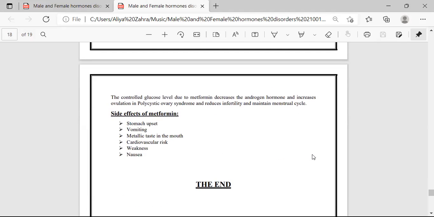The controlled glucose level due to metformin decreases the androgen hormone and increases ovulation in polycystic ovary syndrome, and reduces infertility and maintains the menstrual cycle. The side effects of metformin are stomach upset, vomiting, metallic taste in the mouth, cardiovascular risk, weakness, and nausea.